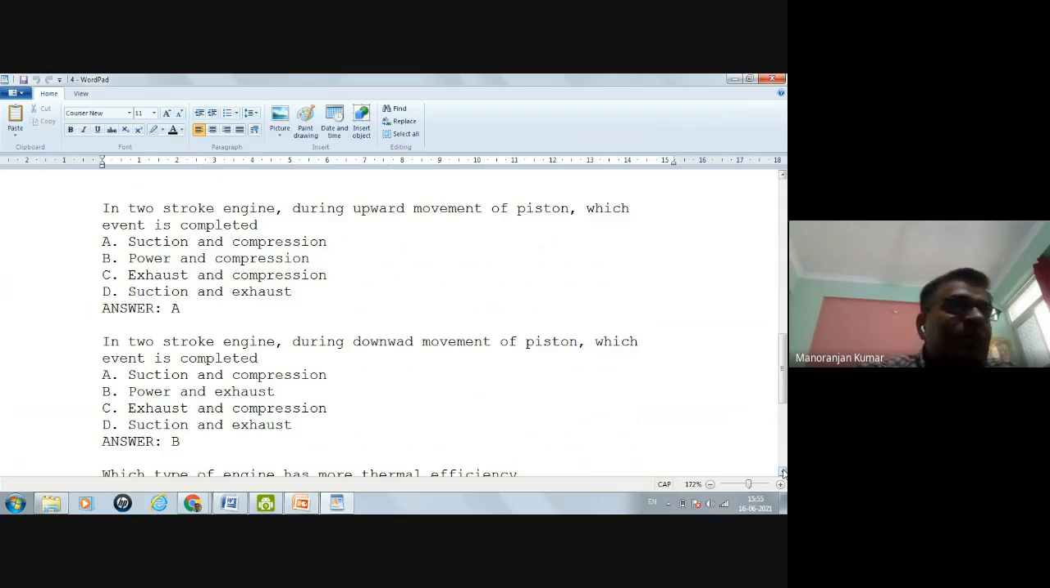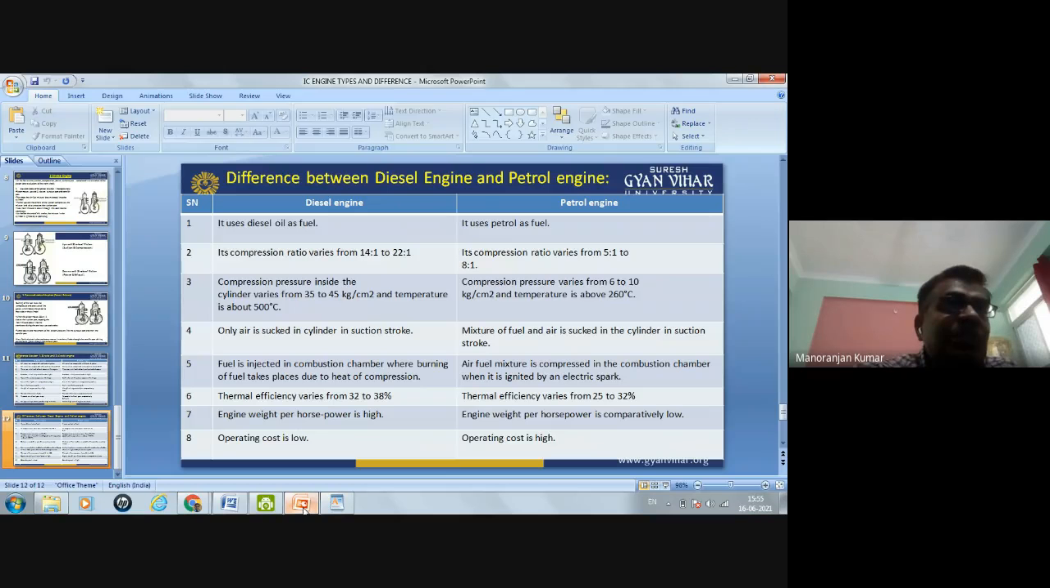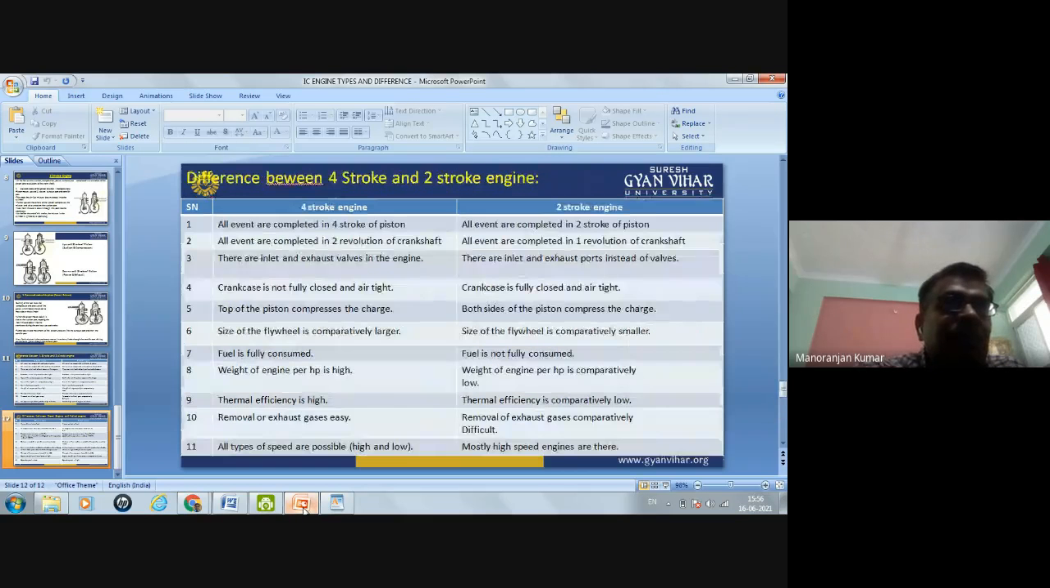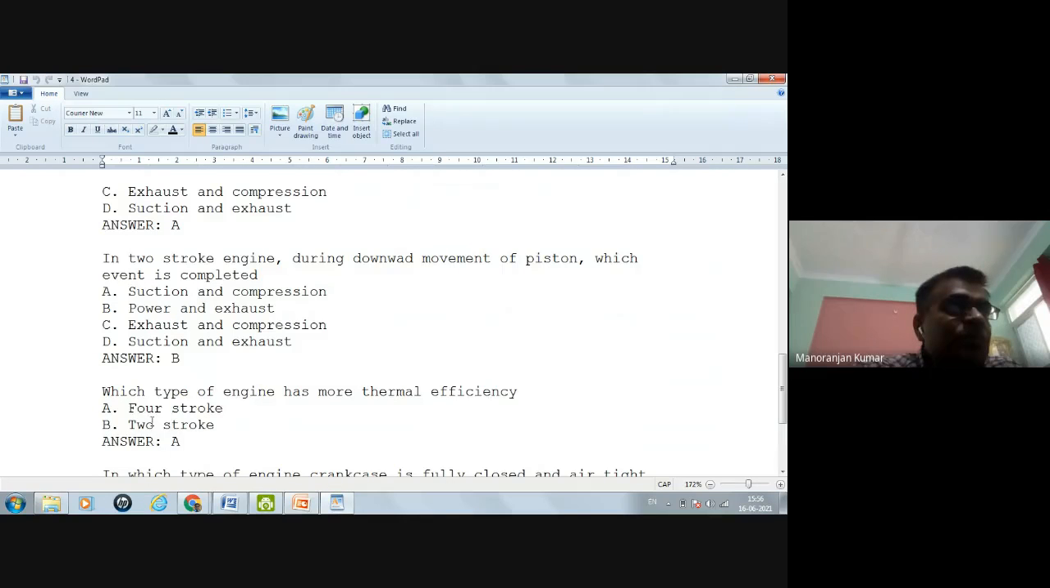Now, which type of engine has more thermal efficiency? So thermal efficiency is higher for which one? Two stroke engine or four stroke engine? So you can see here, thermal efficiency is high for the four stroke engine. So the correct answer is the four stroke engine.